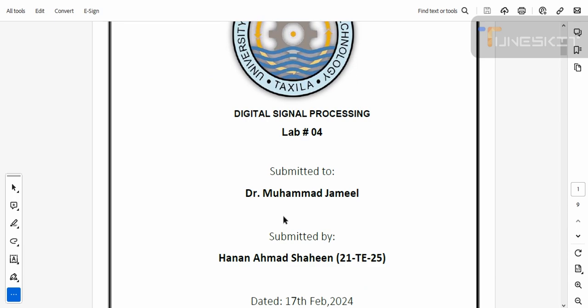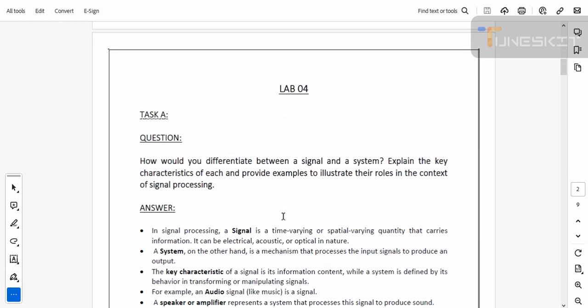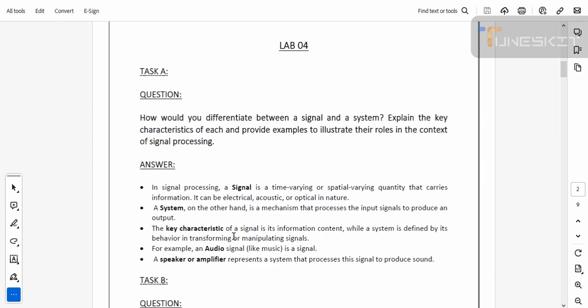Today we are going to discuss DSP Lab 4. So question number 1 is the difference between signal and system. In signal processing, a signal is a time varying quantity that carries information. It can be electrical or optical in nature. While on the other hand, a system is a mechanism that processes the input signals to produce an output.